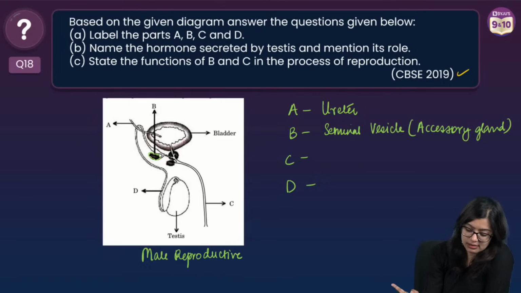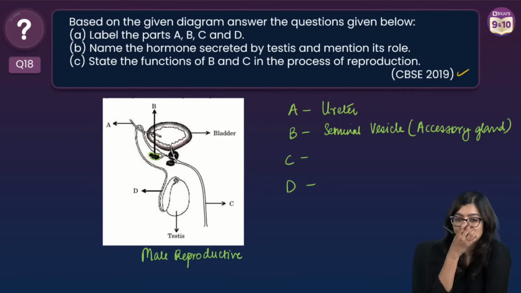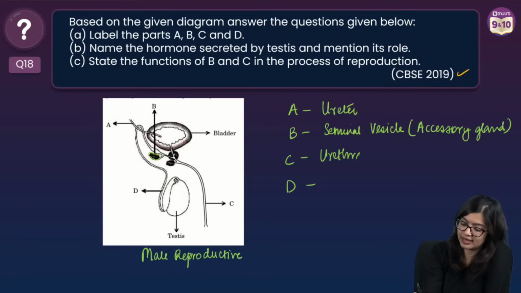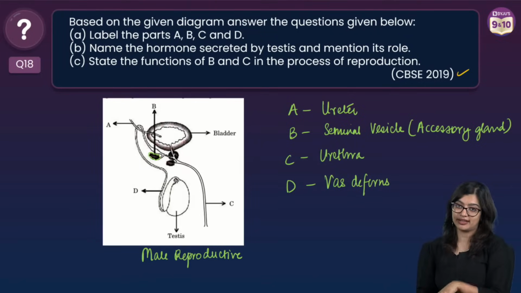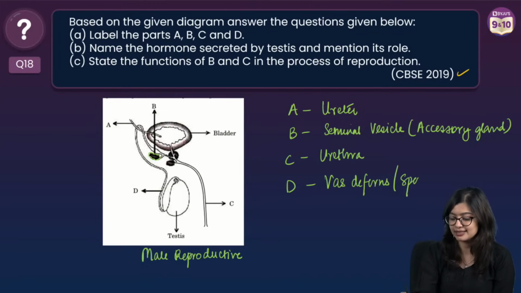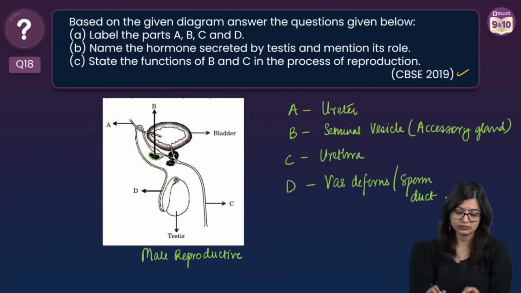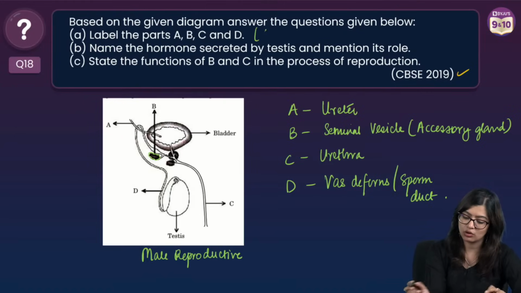Okay, what is C here? Very good. C here is the urethra. And last, what do we have? Exactly. D right here is the vas deferens, right? So C is urethra. They have not given you the male external genitalia, but D right here is the vas deferens, or you can write it as sperm duct. You will get this for 1 mark to identify.